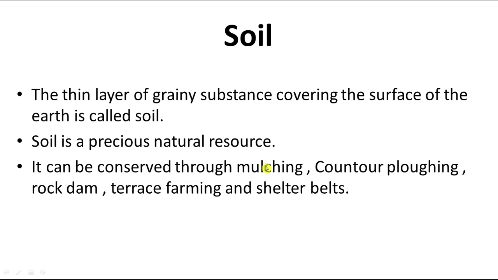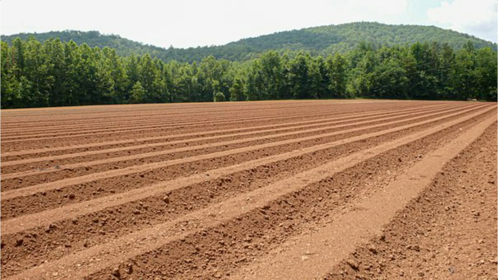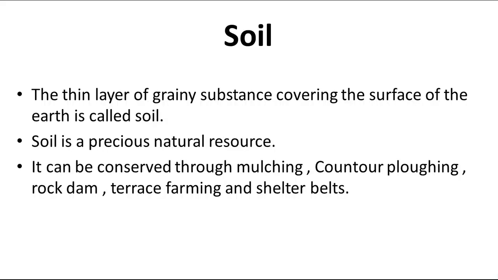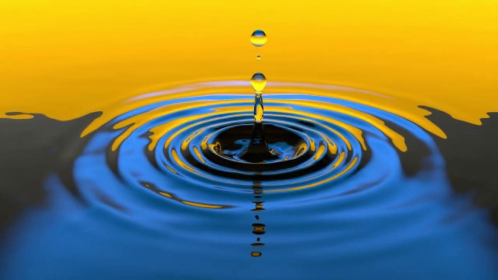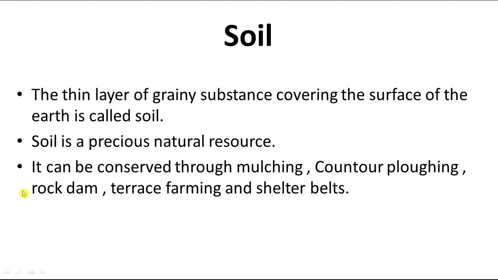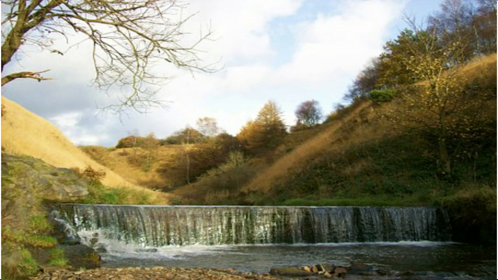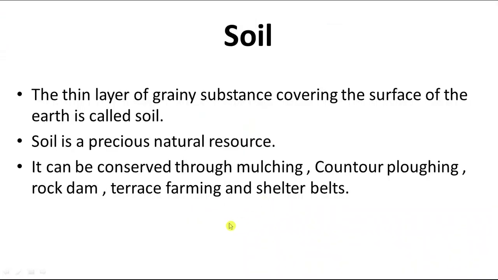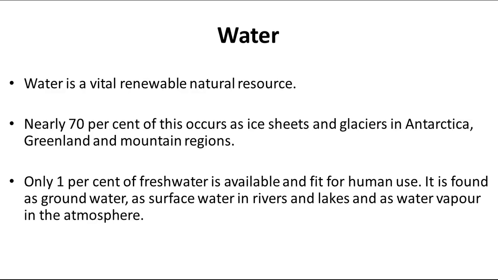So there is a need to conserve this wonderful natural resource, and there are different methods by which we can conserve it. Like mulching. Mulching means to cover the soil with dry grass. The second method is contour plowing, which means to plow in the direction opposite to the flow of water or wind. Similarly, rock dams, terrace farming and shelter beds are some other methods by which this precious resource can be conserved.